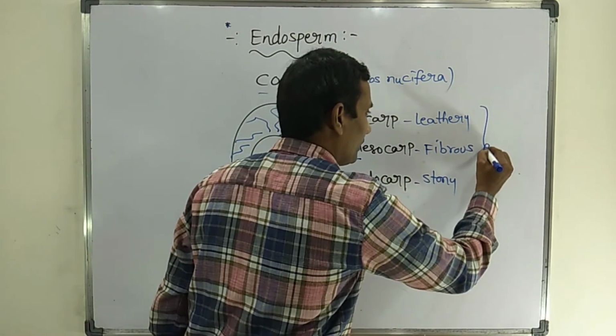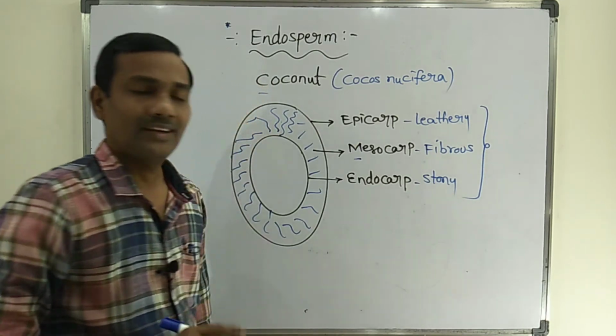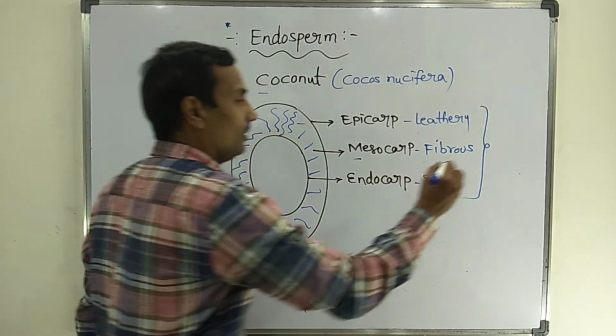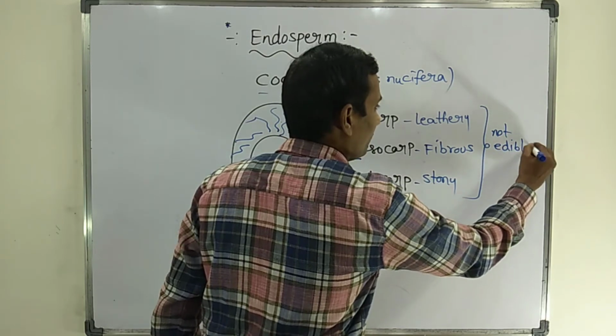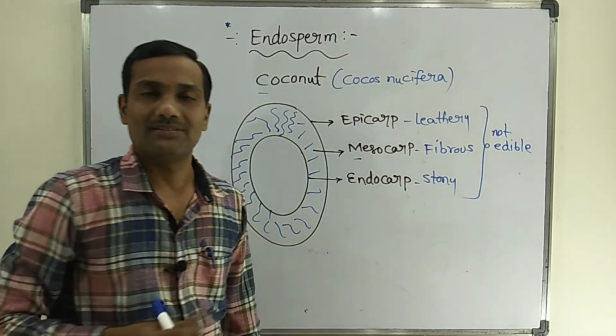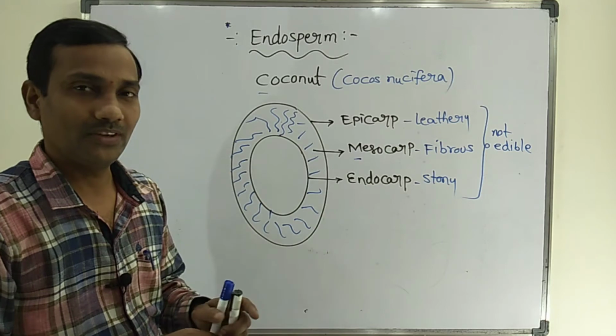Coconut: epicarp, mesocarp, endocarp, all these are not edible. They are not suitable for consumption. But here, how will endosperm form?